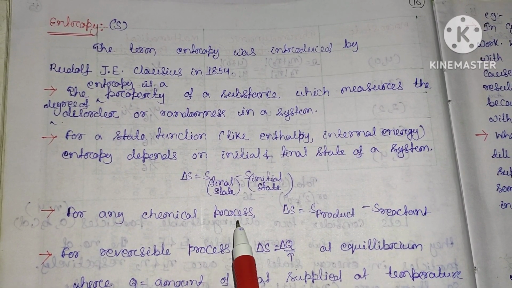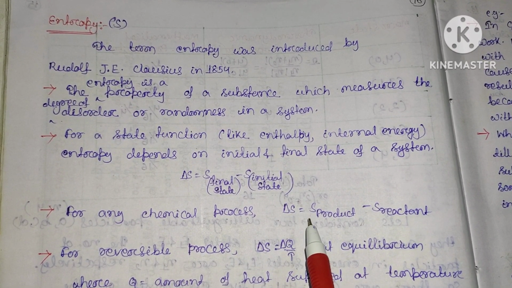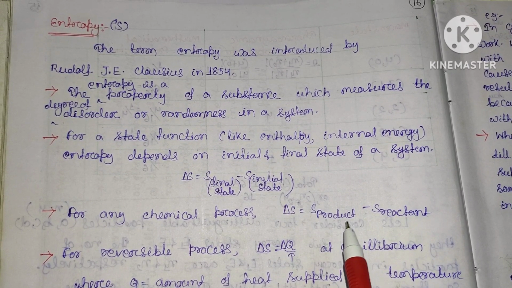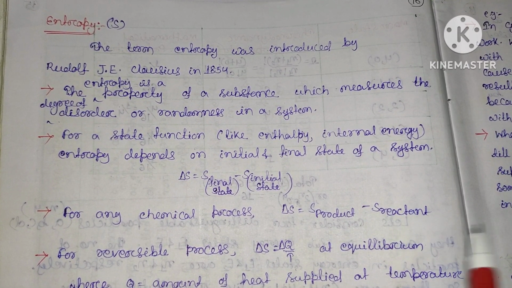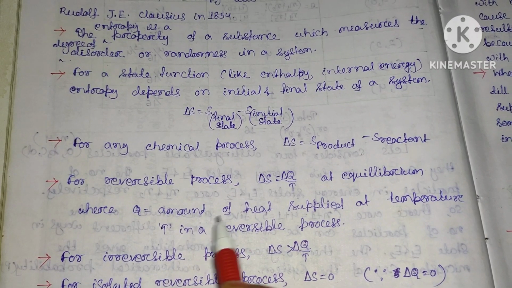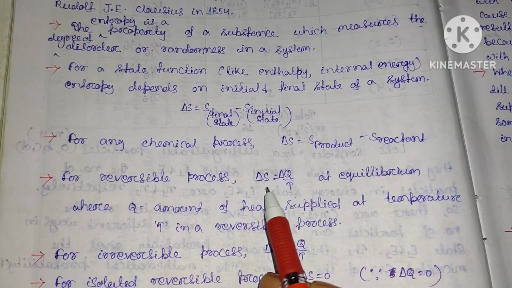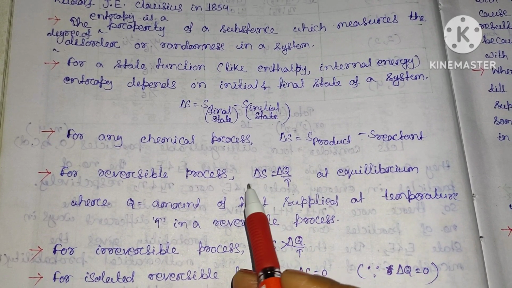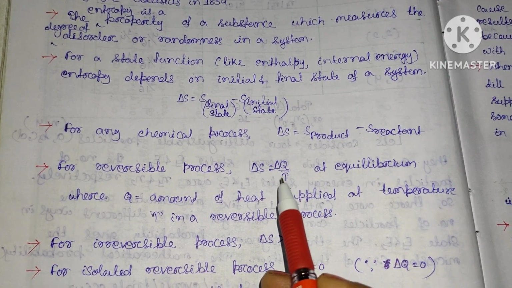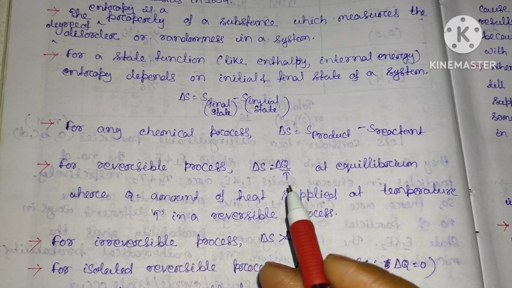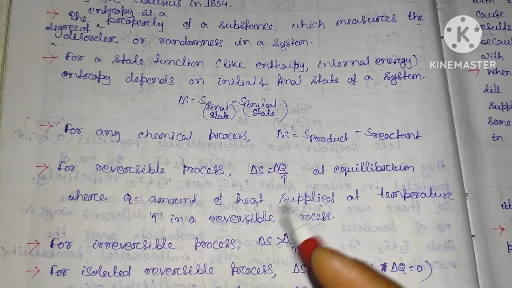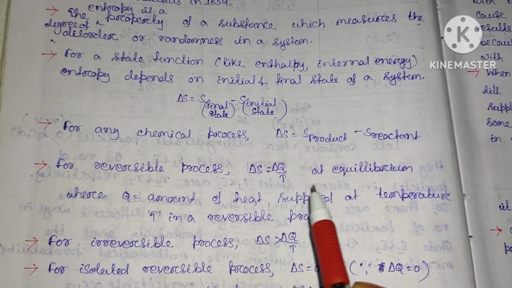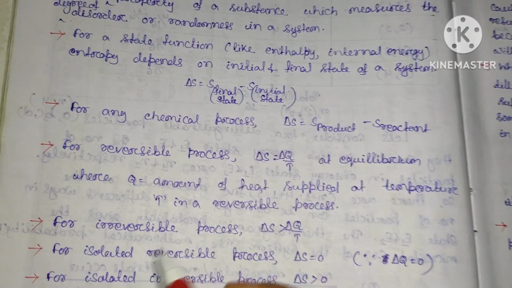For any chemical process, this change in entropy is equal to the entropy of the product minus the entropy of the reactant. For a reversible process, the change in entropy is equal to delta Q divided by T. So it means that at equilibrium, delta S will be equal to delta Q by T, where delta Q means the amount of heat added or subtracted to a system, and T represents the absolute temperature.